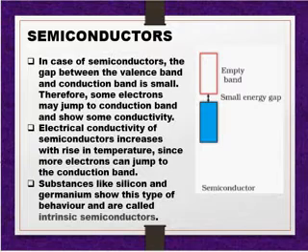The semiconductors which can conduct electricity in their pure form are called intrinsic semiconductors. Example, germanium and silicon. The semiconductors which are formed by adding impurity to the intrinsic semiconductors are called extrinsic semiconductors.